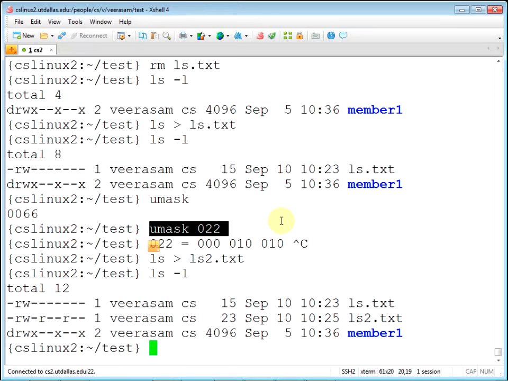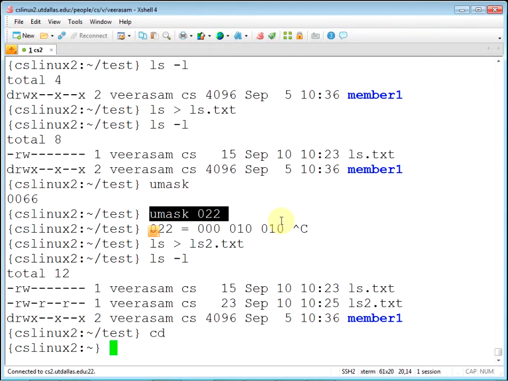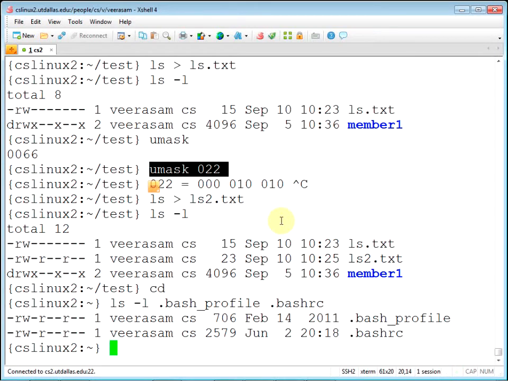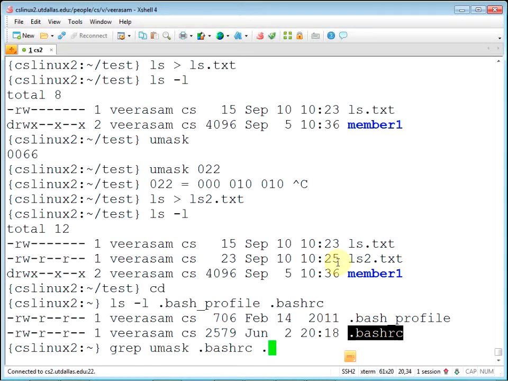Well, then how do you change something by default? Well, you have the startup files. Depending on your shell, these are the startup files. This is a session startup file. Every time you invoke the bash shell, this is invoked. Let's see whether there is a setting already specified.